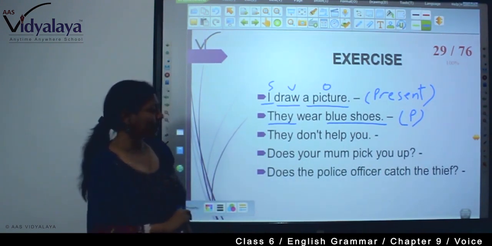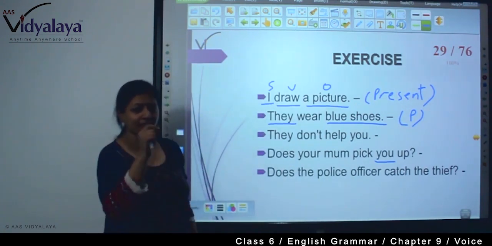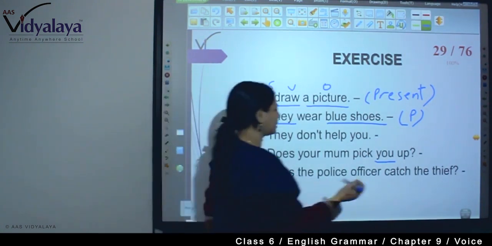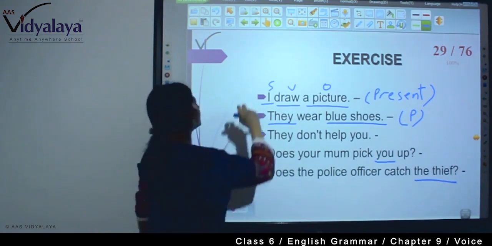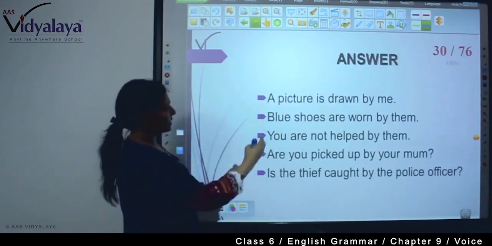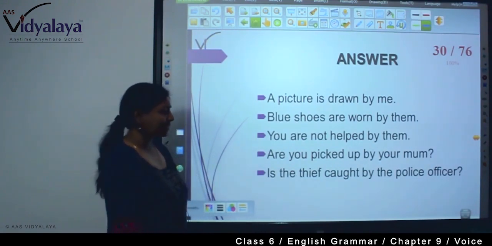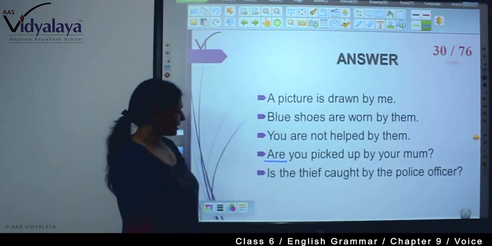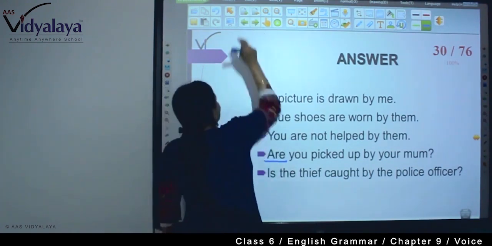Now, does your mom pick you up? So, here you, second person, is there. Are you picked up by your mom? Then, does the police officer catch the thief? The thief is singular. Then, is the thief caught by the police officer? Now, a picture is drawn by me. Blue shoes are worn by them. You are not helped by them. Are you picked up by your mom? Here we can write. See, is the thief caught by the police officer? So, we can write in either way.